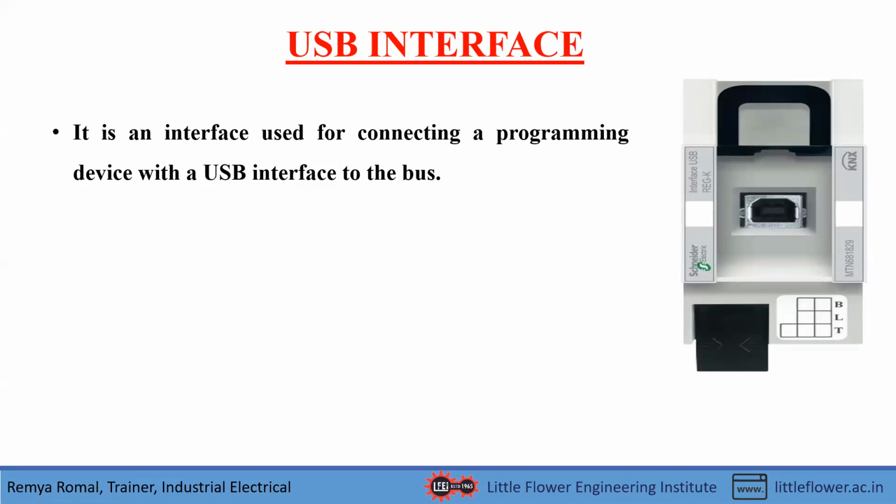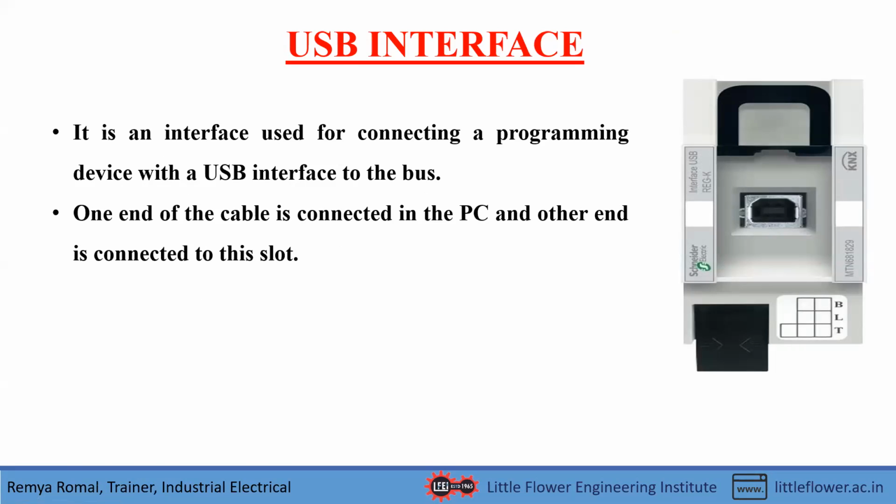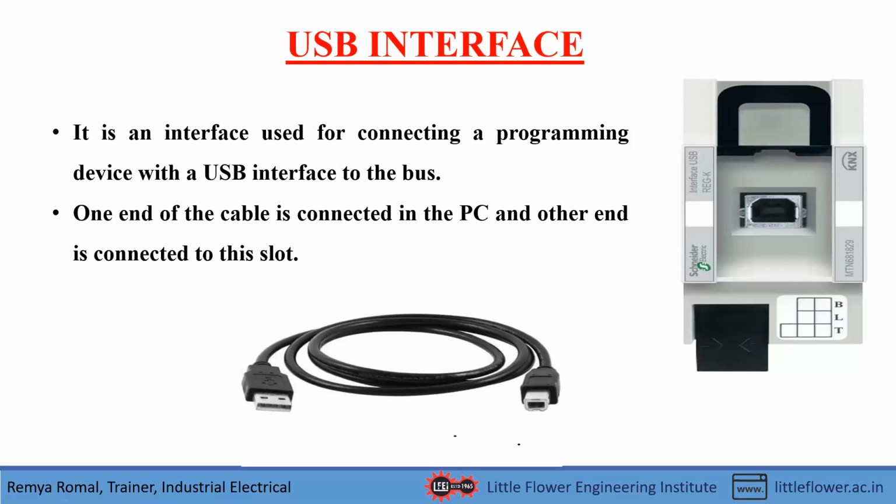That means, I mentioned that home automation is done by programming. After the programming has been done on the PC, you have to dump or burn that program into the home automation system panel. That means we have to dump that program into the devices connected in the system. For that we use a cable that is just like a USB cable. This is the cable that we use for dumping the programs into the programmable devices. It has two ends. This larger end is connected to the PC and the smaller end is connected to the slot.